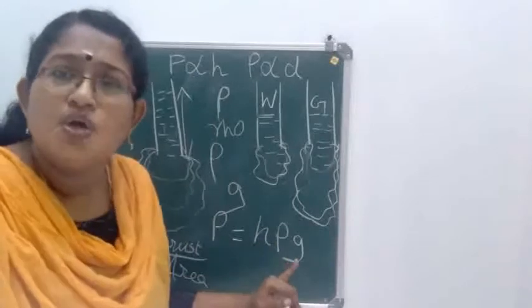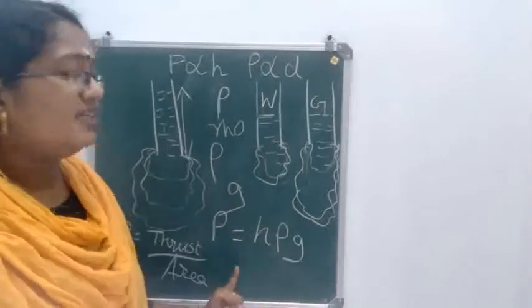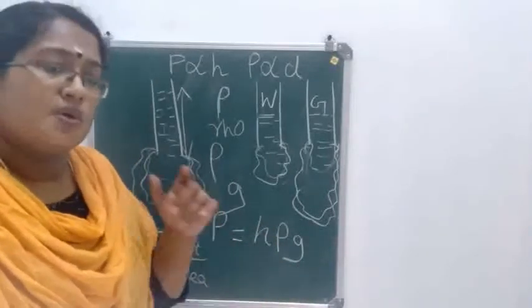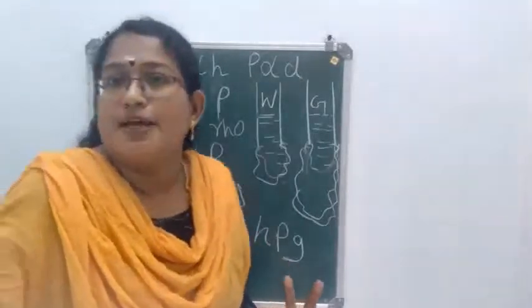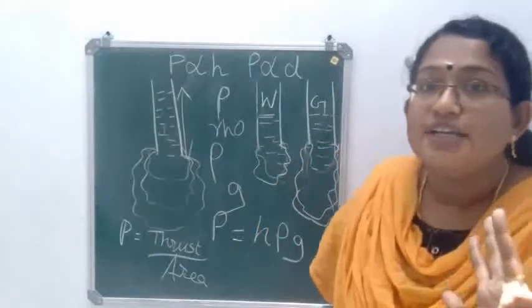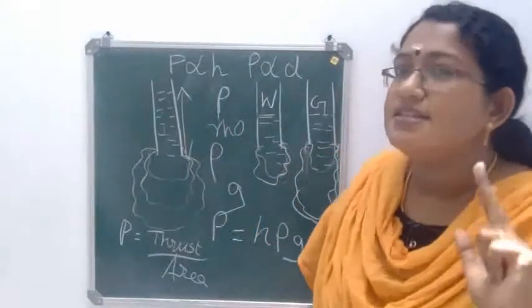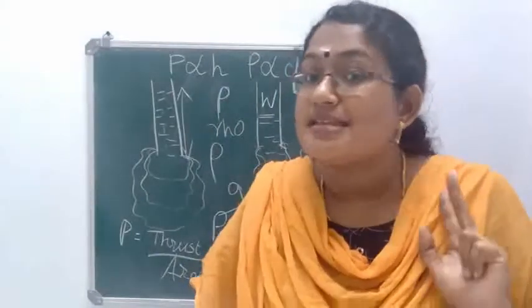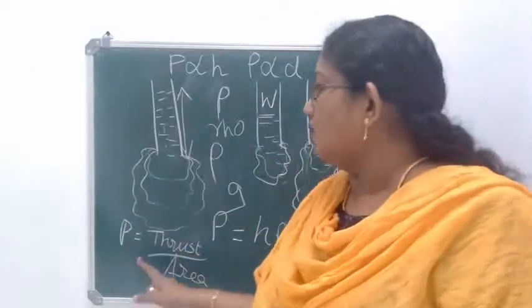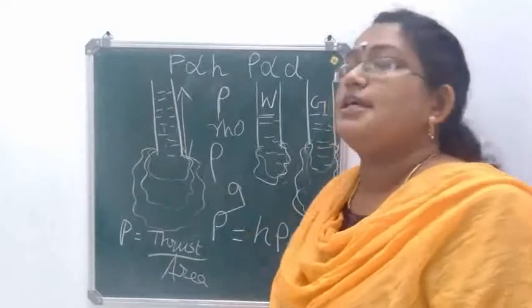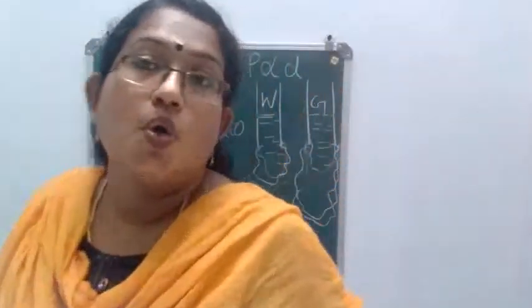Instead of rho, you can use the letter d. So is it clear? Liquid pressure depends on three factors: height of the liquid column, density of the liquid, as well as acceleration due to gravity. So that is how we got the equation P is equal to h rho g.